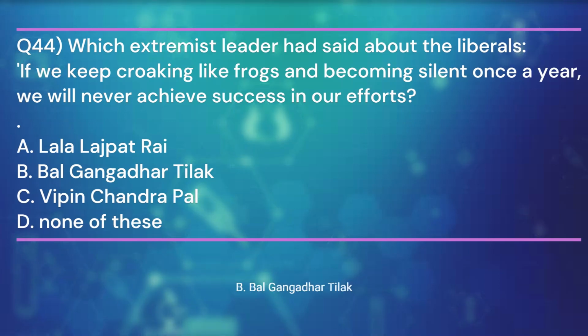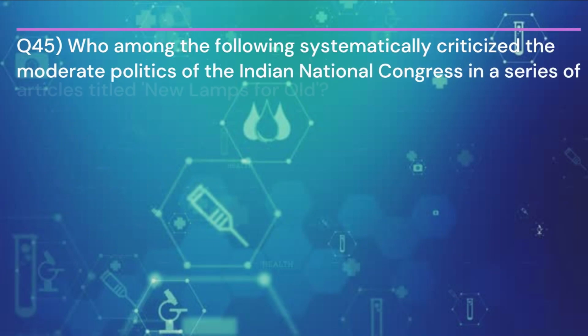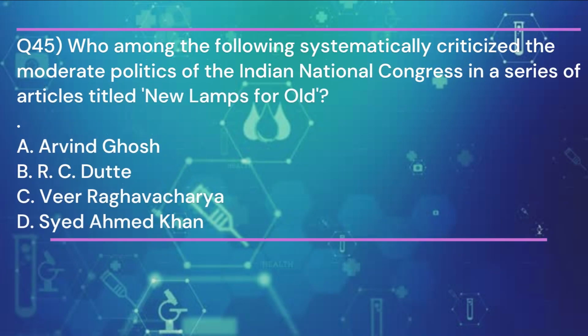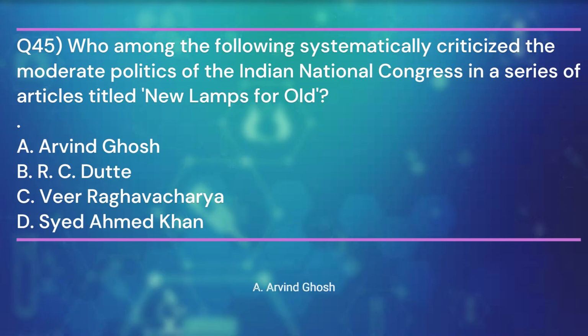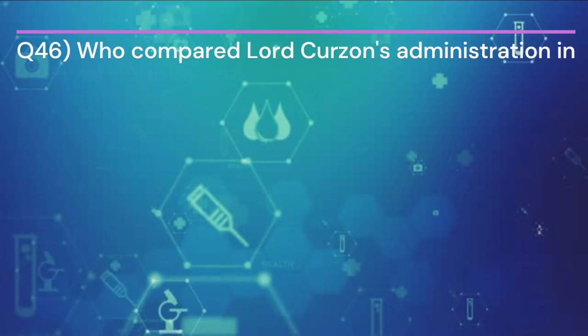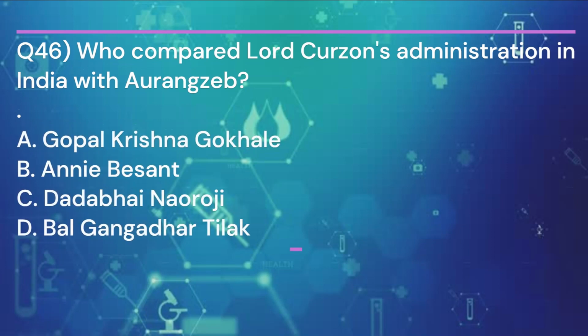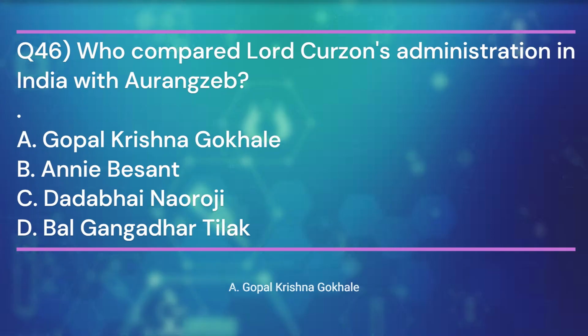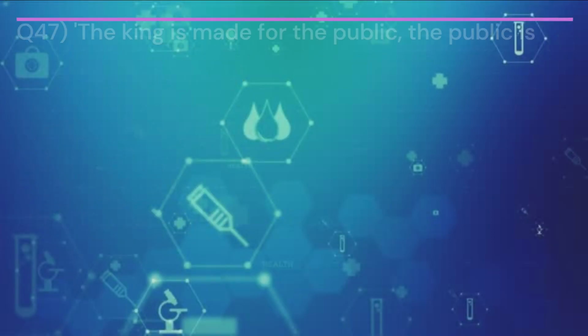Bal Gangadhar Tilak. Question 45. Who among the following systematically criticized the moderate politics of the Indian National Congress in a series of articles titled New Lamps for Old? And the answer is A. Arvind Ghosh. Question 46. Who compared Lord Curzon's administration in India with Aurangzeb? And the answer is A. Gopal Krishna Gokhale.